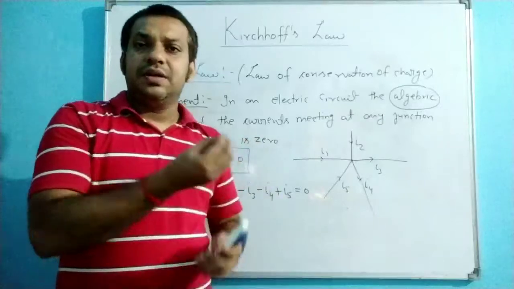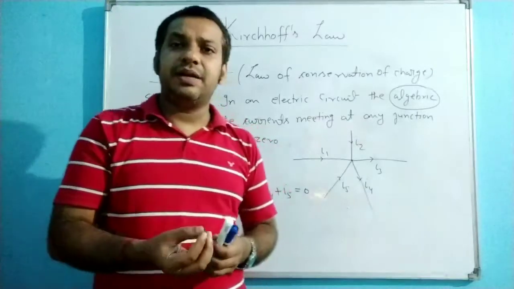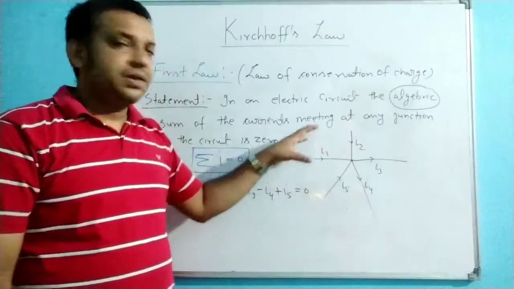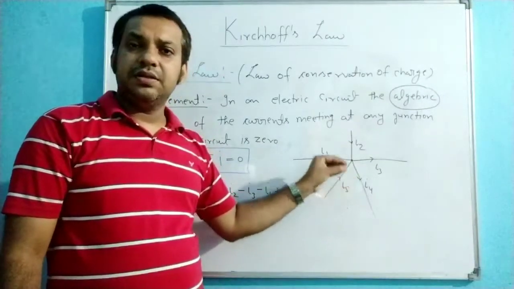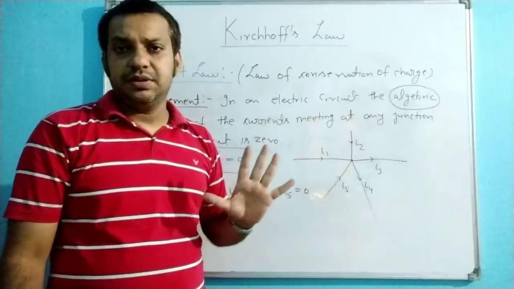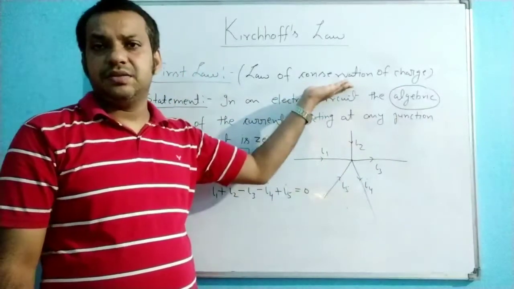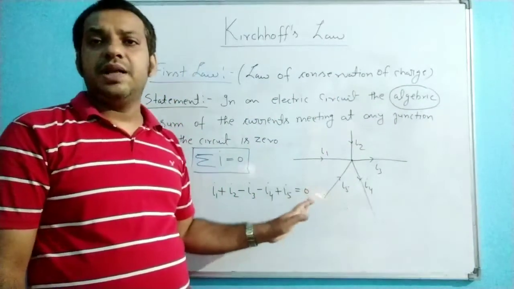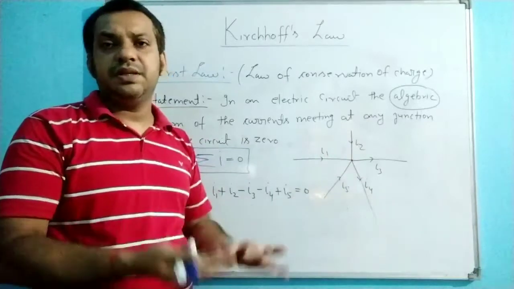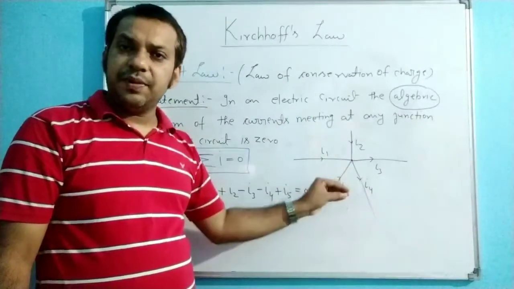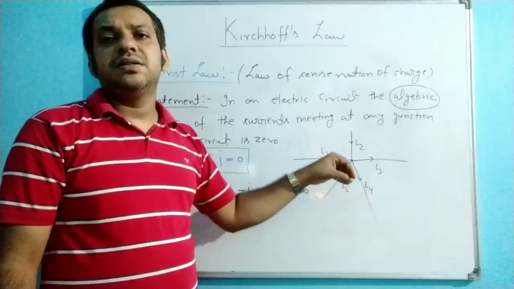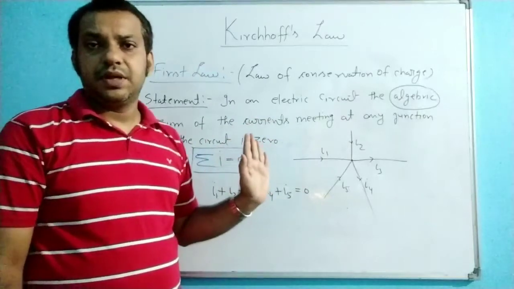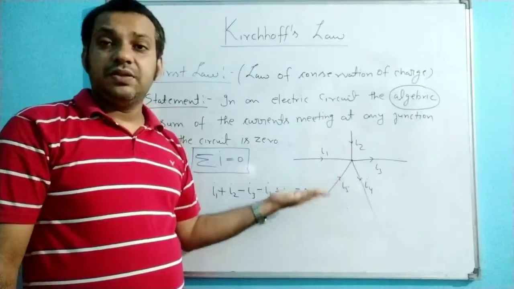The junction does not have some property that will absorb or create charge, right? So whatever charge is incoming to the junction, the same amount of charge will leave the junction. So basically this law is the law of conservation of charge. In place of charge you are explaining with the help of current, because the movement of charge is basically the current. So whatever current reaches the junction, the same amount goes out from the junction. So this law is basically the law of conservation of charge.